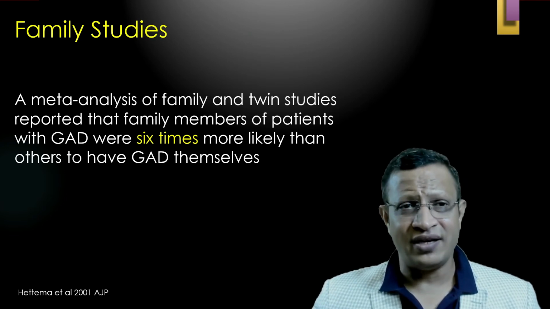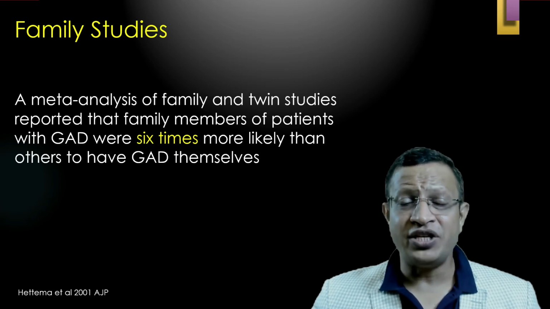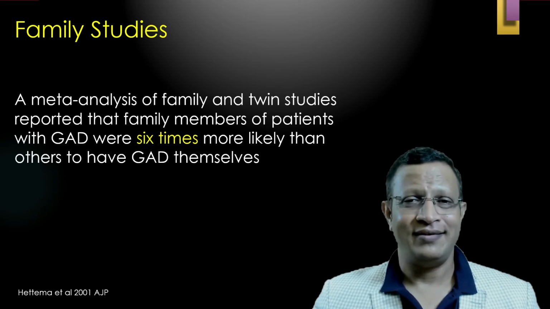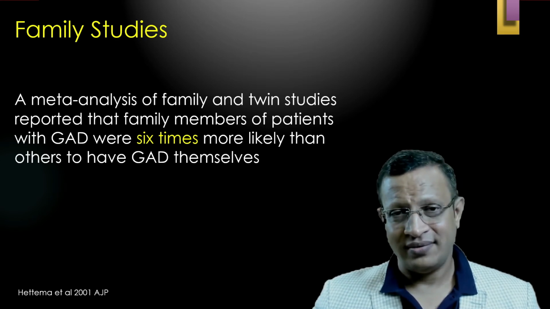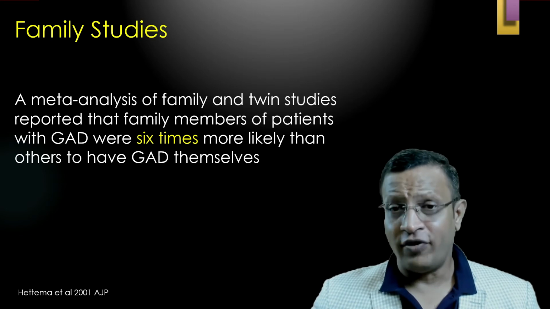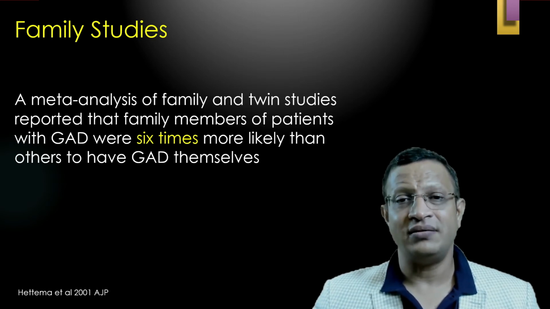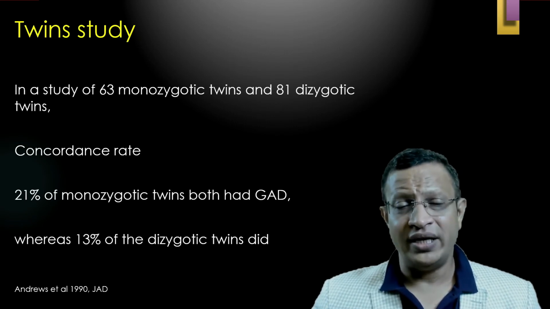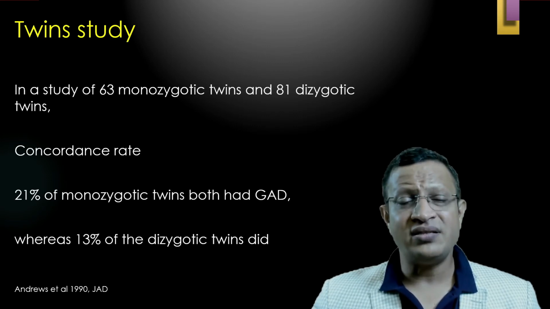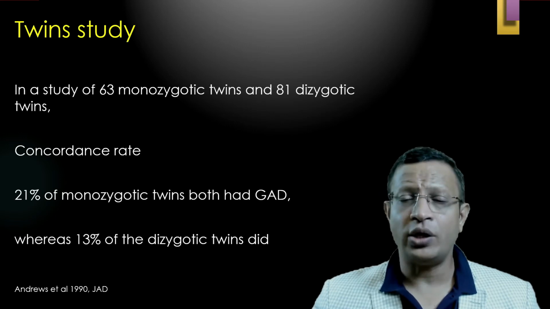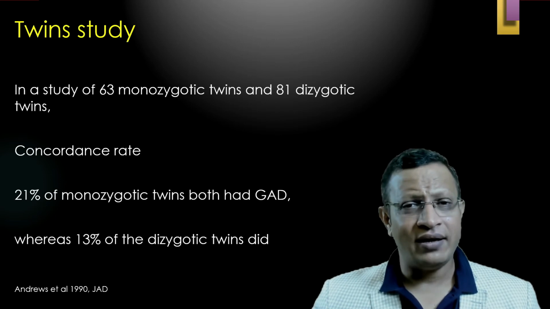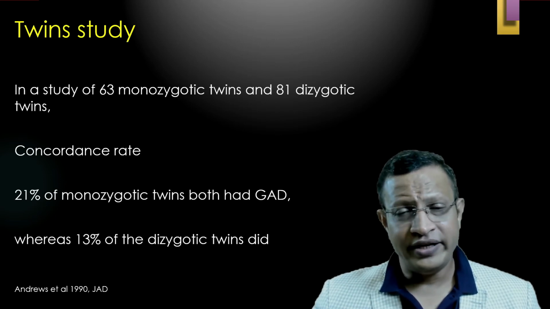Meta-analysis of family and twin studies reported that family members of patients with GAD were 6 times more likely to have GAD. That means, look at the numbers: 6 times. If one family member has GAD, the other person is likely to have GAD. Twin studies: the study which looked into 63 monozygotic twins and 81 dizygotic twins found the concordance rate was 21% in monozygotic twins and 13% in dizygotic twins, indicating that genetics plays a role in GAD.